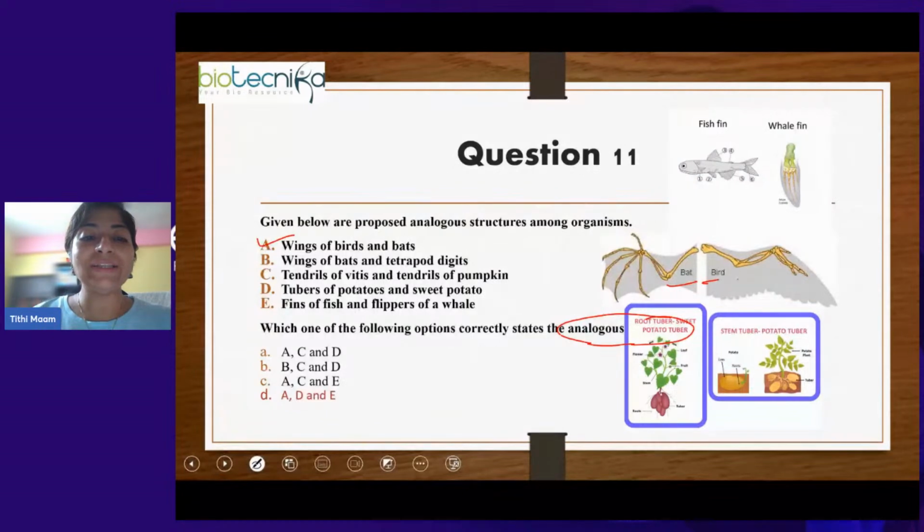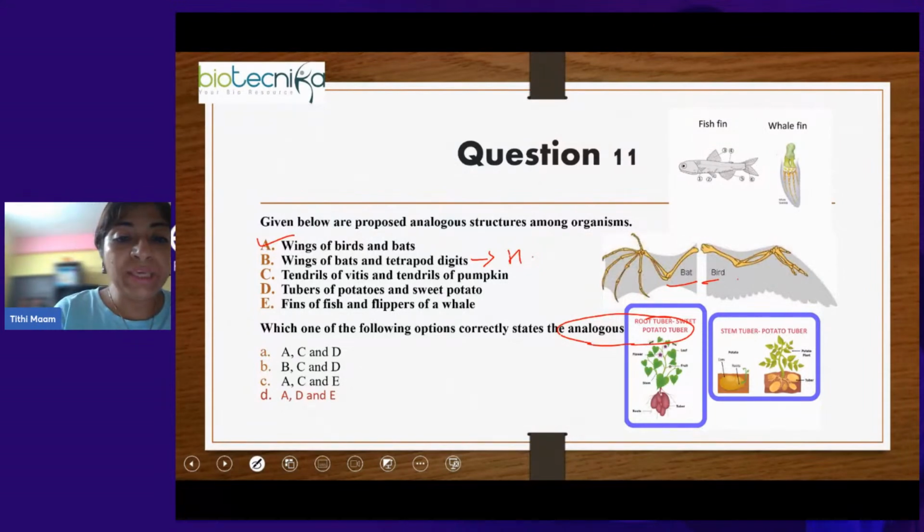Next, wings of bats and tetrapod digits. When we see them, they are homologous characters, right? Because bats are mammals, and the forelimbs of all mammals have the same anatomical structure. So B is an example of a homologous character.